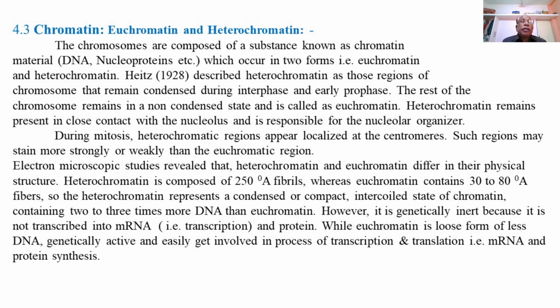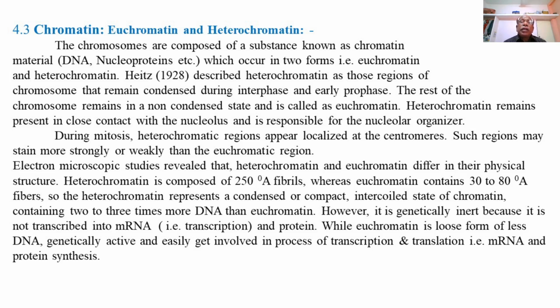And in heterochromatin, there is a smaller amount of DNA, which is arranged in a compact manner and thus does not easily get involved in the processes of transcription and translation. So the active DNA, or true DNA, is present in the euchromatin part of the chromatin of the chromosomes.